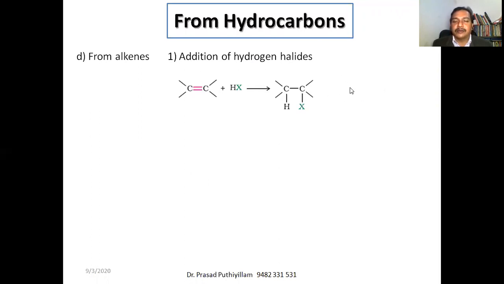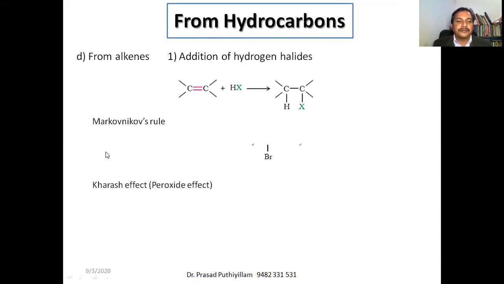Therefore we call it an addition reaction. In an addition reaction there are no byproducts, whereas in an elimination reaction there are always byproducts. So this is a simple representation of addition of a hydrogen halide. It is a little bit more interesting if the double bond is unsymmetric. Unsymmetric means the other substituents on the two carbons of the double bond are not the same, and then we call it an unsymmetric double bond.